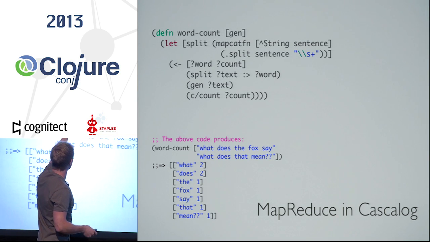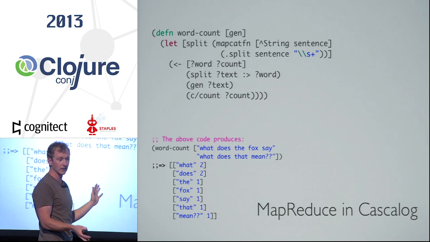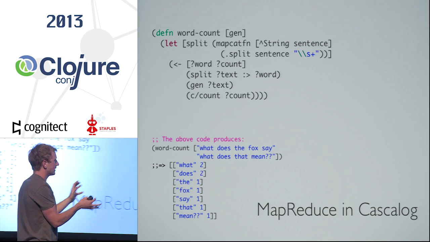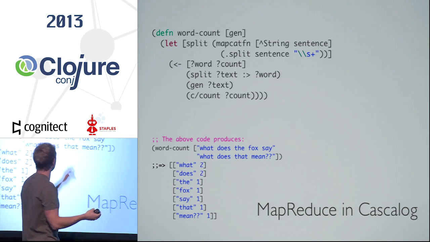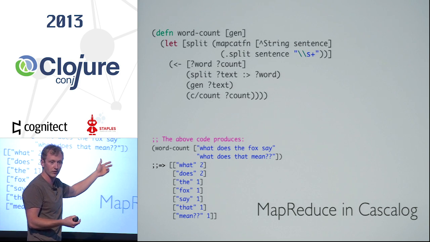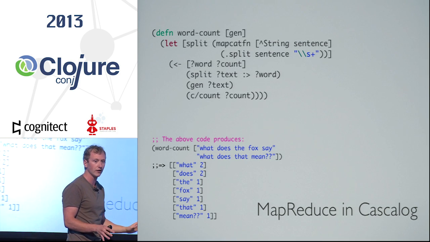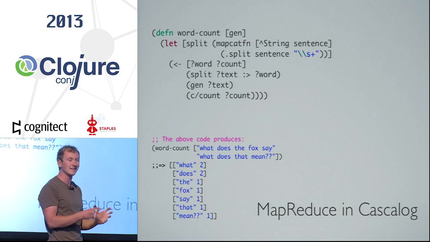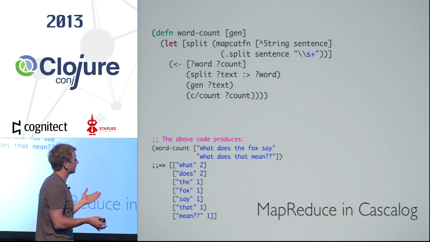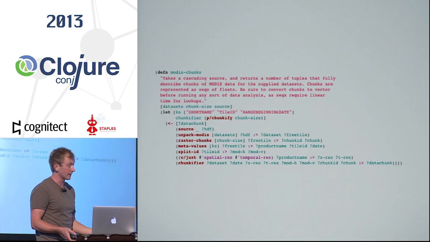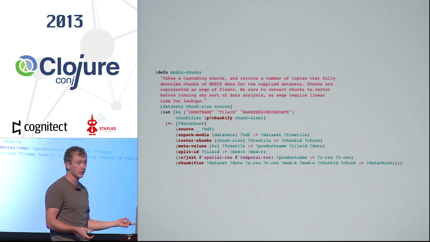Then you're constraining a new free variable called word to be the result of splitting text into words. So this one maps to the Clojure, but it's fundamentally a different way of thinking. You'll notice the split and the generator are out of order, with split showing up before there's anything to work on, but the system will figure it out. For smaller stuff, it's still compelling. It's still competitive with the Clojure, but for more complicated jobs, like this one, which is one of the first Cascalog queries I wrote, actually,